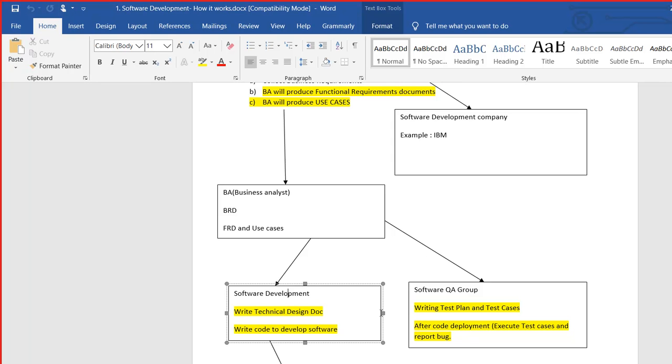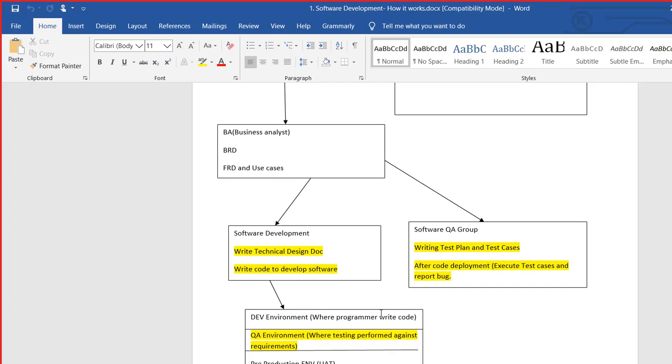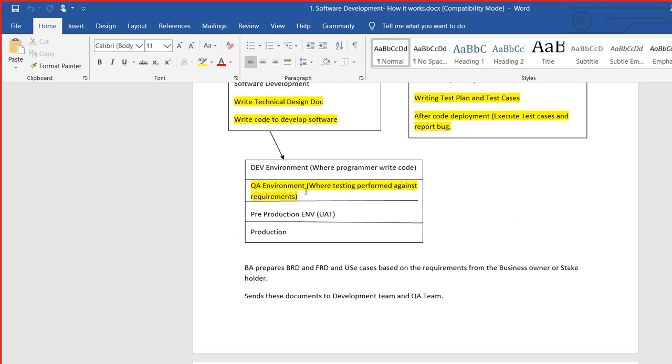Now you come here, we have already discussed this dev environment where programmers write code, and the QA or test environment where testing is performed against the requirements, right? Pre-production environment is another environment that we haven't talked about. We have talked about production, from where the general users access the application.